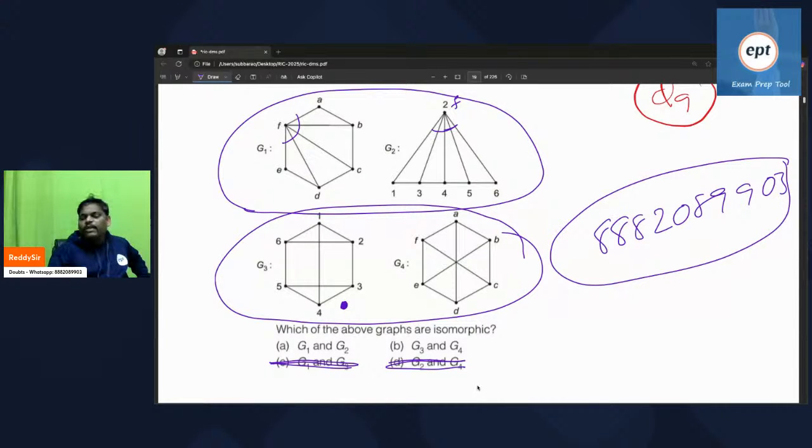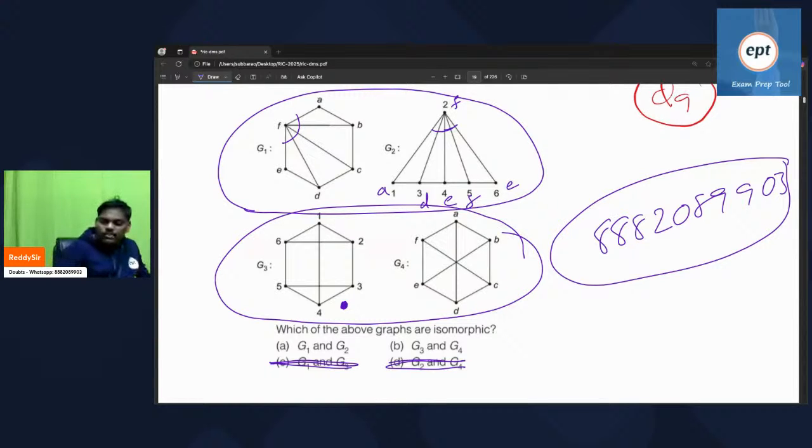Those with degree 2 may be A, E. Next, in G1, three people with degree 3, so these are maybe D, E, F. It looks exactly same.